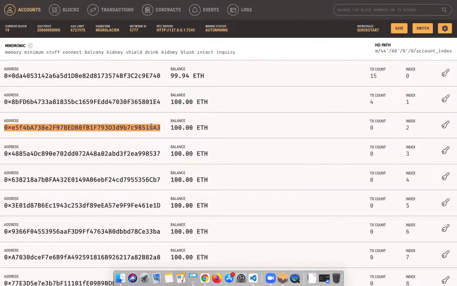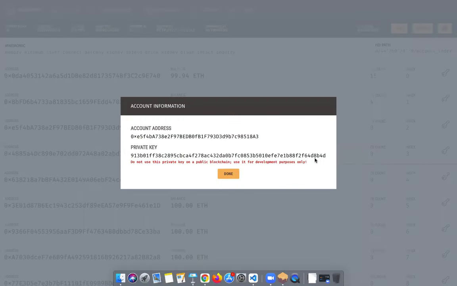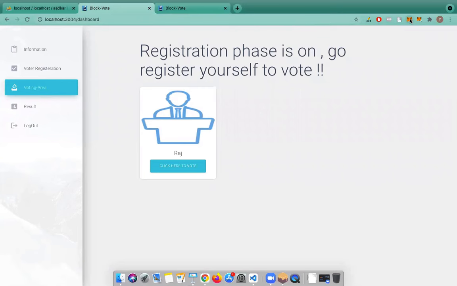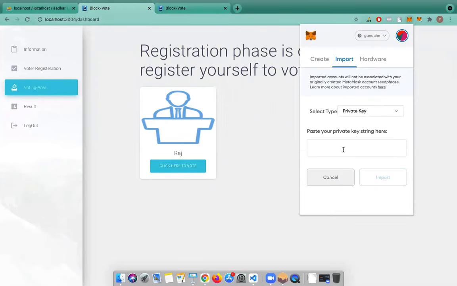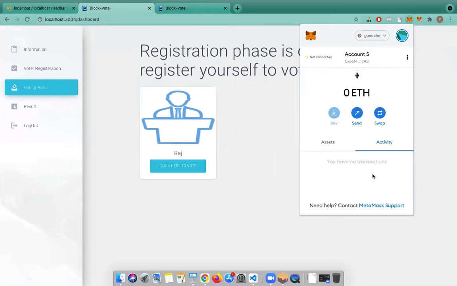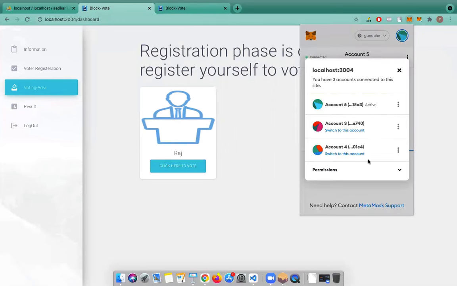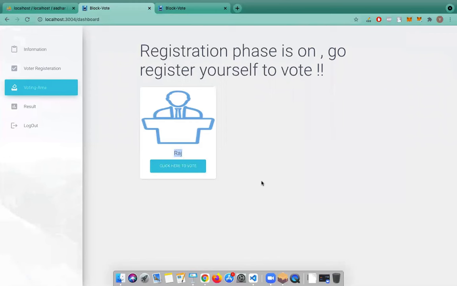First I will need to use this account to vote, so I will import this account. Go to MetaMask, in the account section, I will import account, import. So this account has been imported, and then I will connect this account. So this account has been connected. Now the registration phase is still on. Go register yourself to vote.